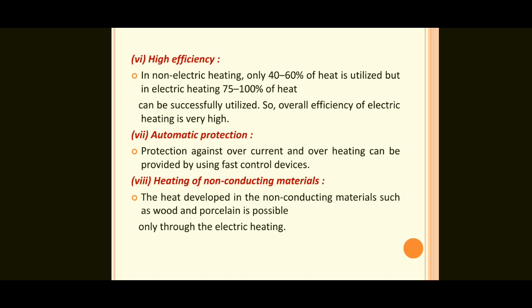So in our home, the total house is protected by circuit breakers. But what about in the case of this heating, either industrial or domestic applications? If anything happens, either a short circuit or a high temperature, or if any device fails, then automatically the fast control devices will operate and the current does not flow to that particular device. So the automatic protection components are present in electrical heating.